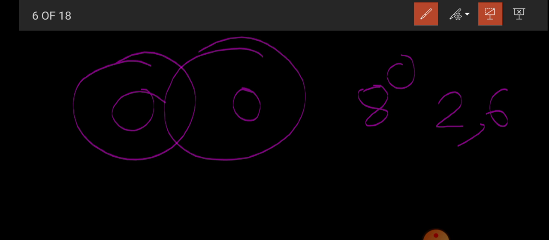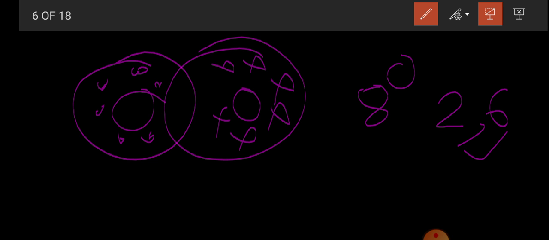Then 6 electrons are used for the bonding purpose. Okay, so here 6 electrons, 1 2 3 4 5 and 6. Here also 1 2 3 4 5 and 6. Then how many electrons will they share with each other? Then they will have 8 electrons in the outermost orbit.